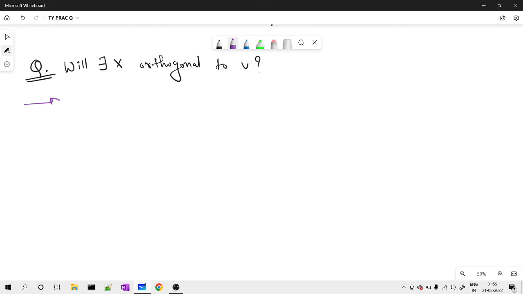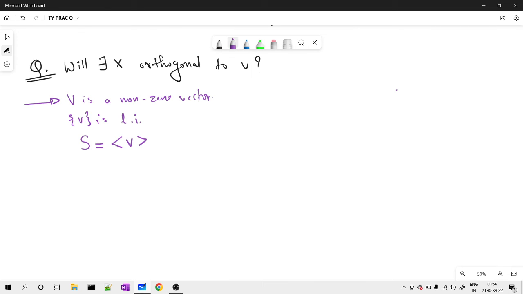I know that my V is a non-zero vector. That means, if it is a non-zero vector, I can say that the singleton V is linearly independent. Correct?